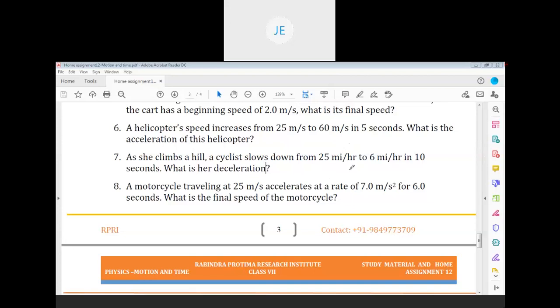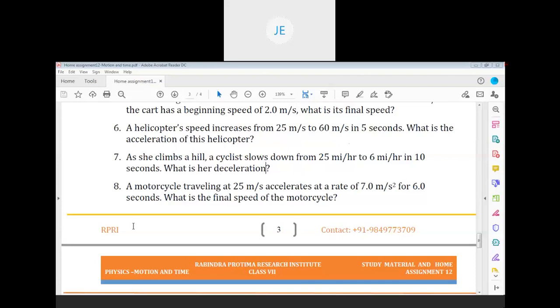So 25 miles is equal to 25 into 1.6 kilometer per hour. That is the initial velocity. Initial velocity u is equal to 25 into 1.6 kilometer per hour. How much is 25 into 1.6? That is 40 kilometer per hour, I think.